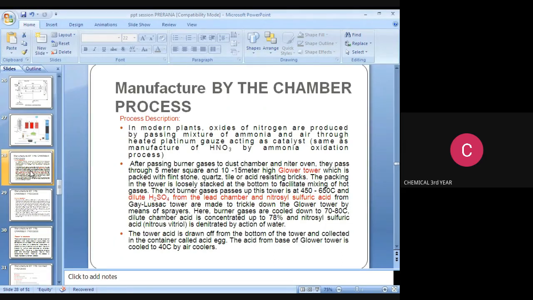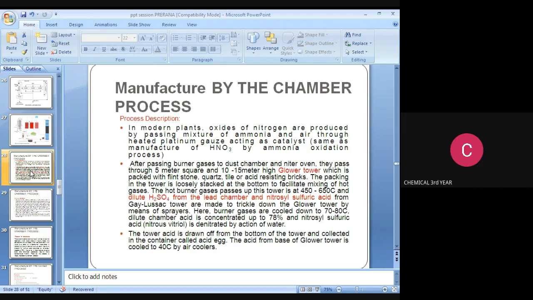The hot burner gases pass up the tower at 450 to 650 degrees Celsius, and dilute H2SO4 from the lead chamber and nitrosyl sulfuric acid from the Gay-Lussac tower are made to trickle down the Glover tower by means of spray. Here, burner gases are cooled down to 70 to 80 degrees Celsius.